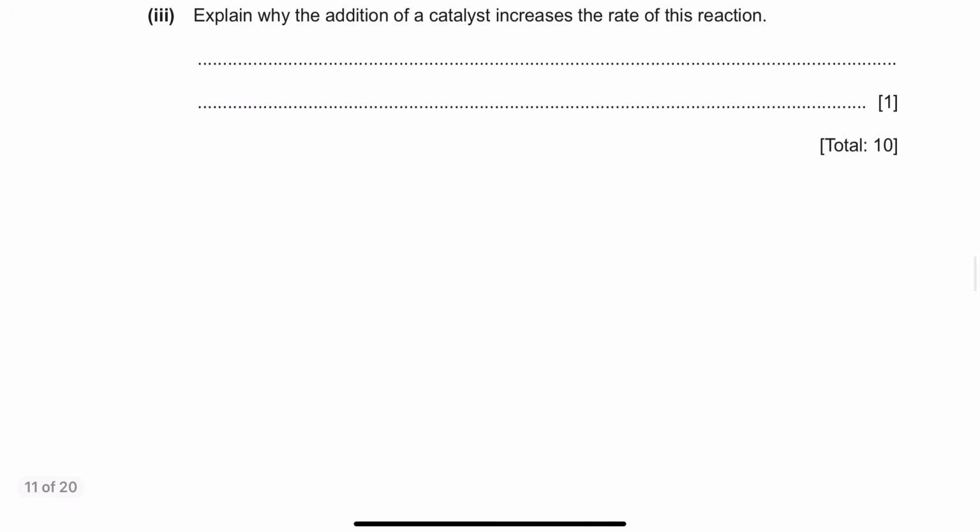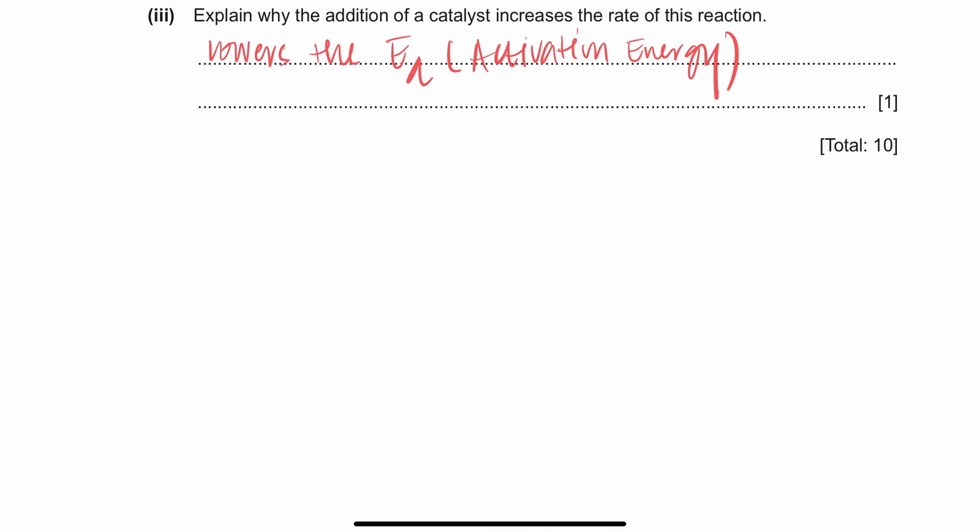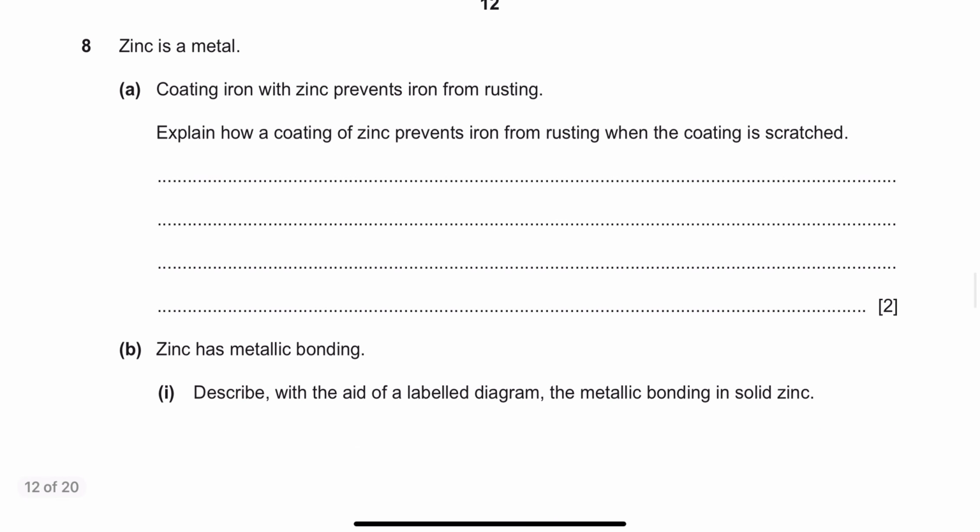Moving on, explain why the addition of a catalyst increases the rate of the reaction. Why? Because it lowers the activation energy. Easy stuff. Question number 8. This was a very, very easy paper, man. All papers are easy.